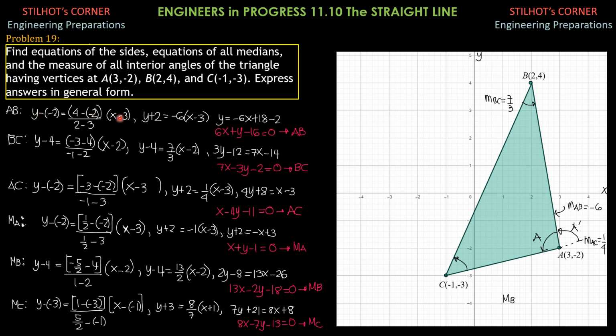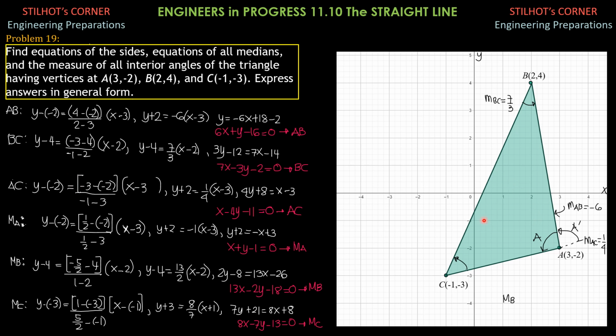So y plus 2 equals -6 times x minus 3. Distribute: y plus 2 equals -6x plus 18, then transpose 2 to the right: y equals -6x plus 16. In general form, the equation of side AB is 6x plus y minus 16 equals 0.